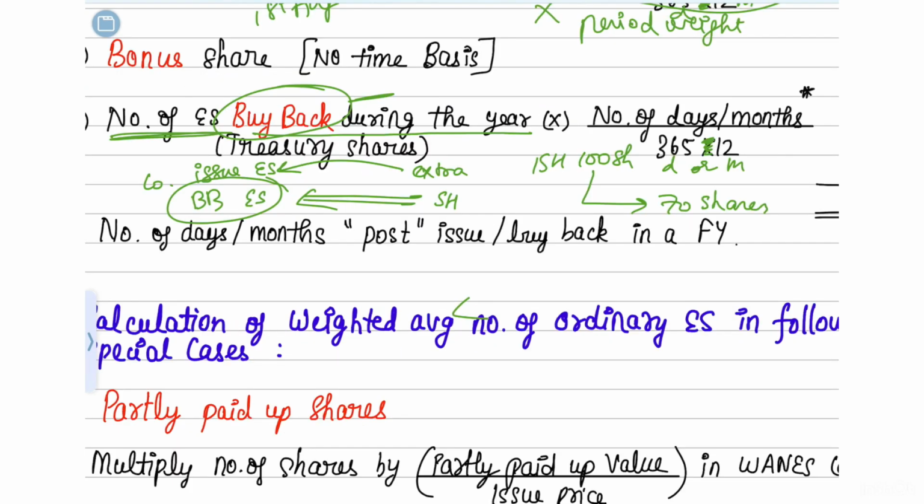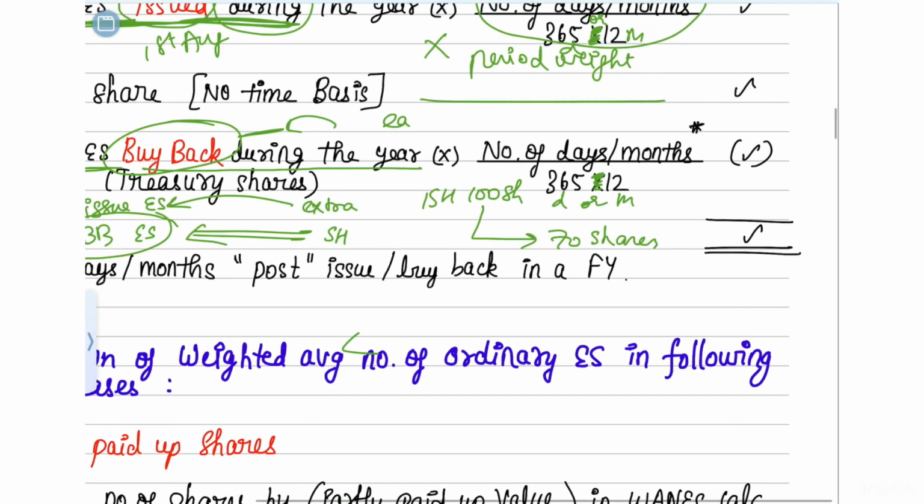Why do we have to find this out? Because after the shares have been bought back, whatever earnings were made... suppose the year was from January to December, and on 1st November the company bought back around 100 shares from the shareholders. Now the shareholders should only receive earnings for those 100 shares between January and November. What the company has earned between November and December, those 100 shares should not get, because those 100 shares were taken back from the shareholders.